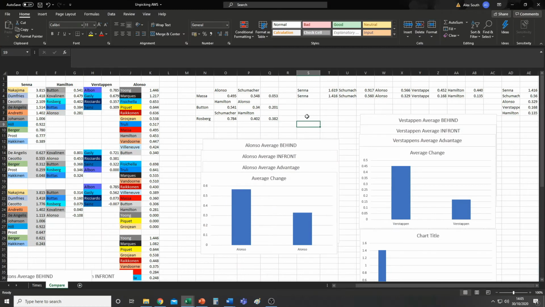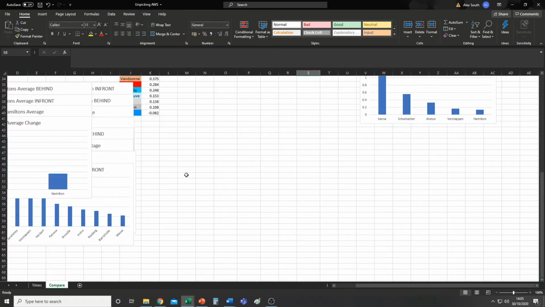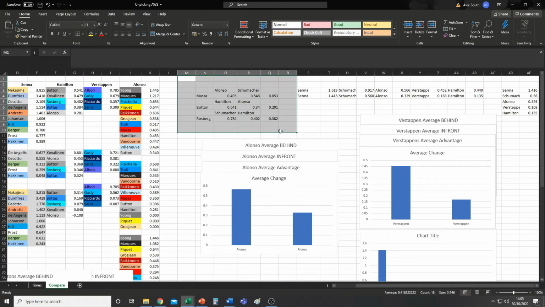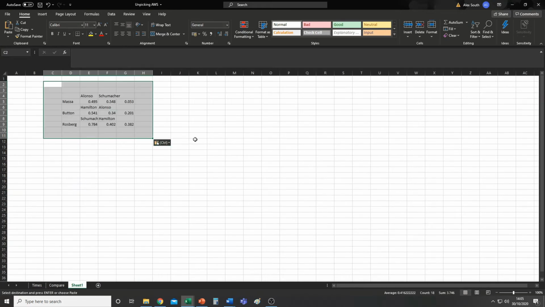So if I bring up the Excel page a second. Now, it is an atrocious mess, this Excel page. There's just graphs and values everywhere, but the ones we are after are here. So I'll just copy them into a new blank sheet here. The only ones that we've got so far for just one layer deep is Massa was teammates to Alonso and Schumacher, Button was teammates to Hamilton and Alonso, and Rosberg was teammates to Schumacher and Hamilton.